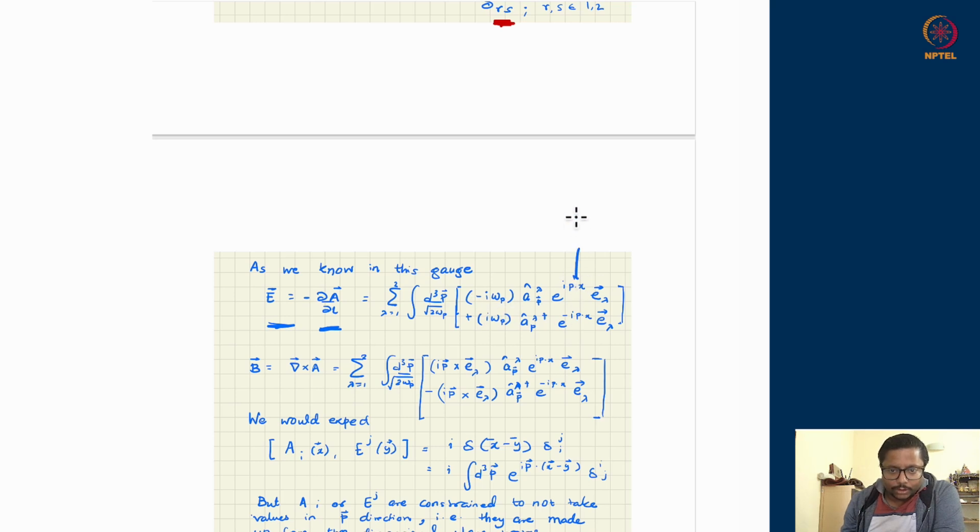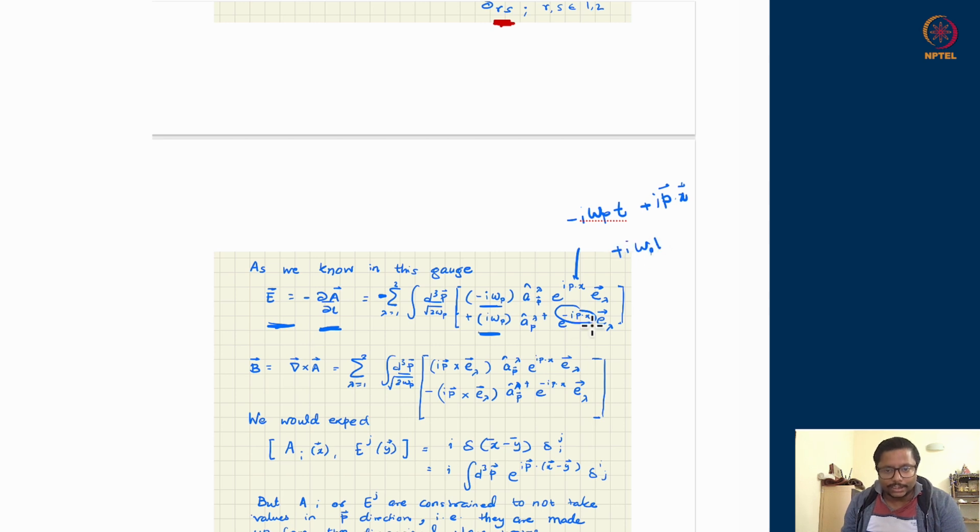Remember, this involved minus I omega p, or E if you want to call it, plus i p dot x, while its Hermitian conjugate will have the signs flipped. So when I do the derivative with respect to this, a minus iota will come out, and there should be a minus overall, so I should put a minus here. That will come down, and plus iota omega p will come from the second term's derivative, which had a minus iota p dot x, because this has a plus iota omega p t.